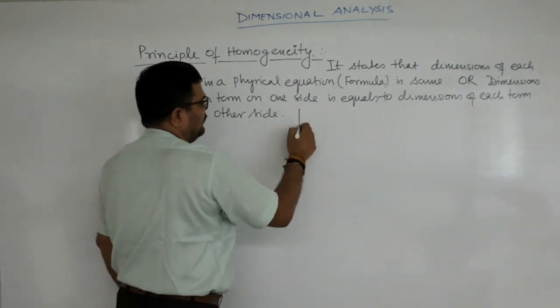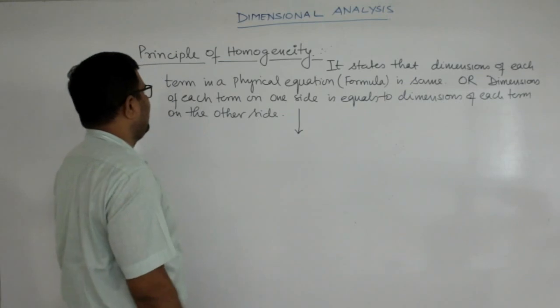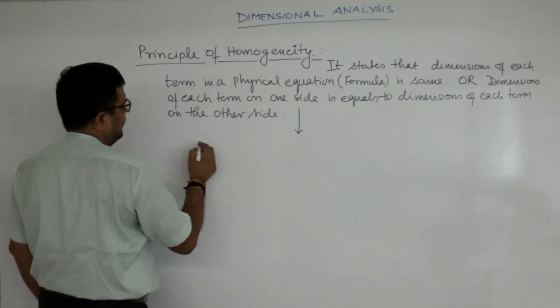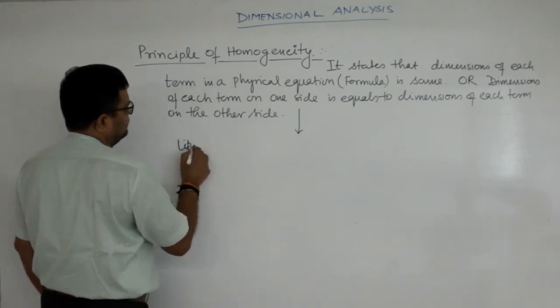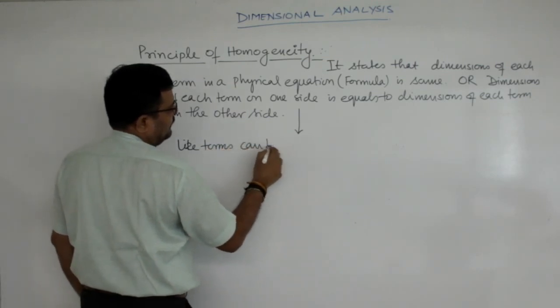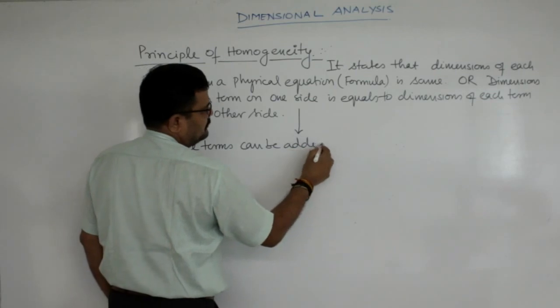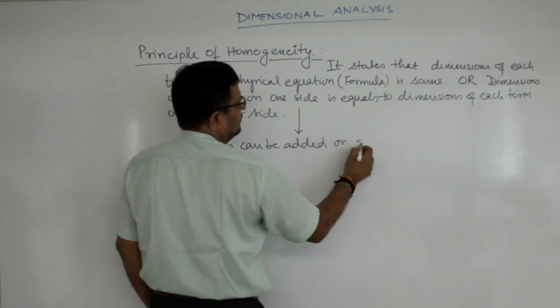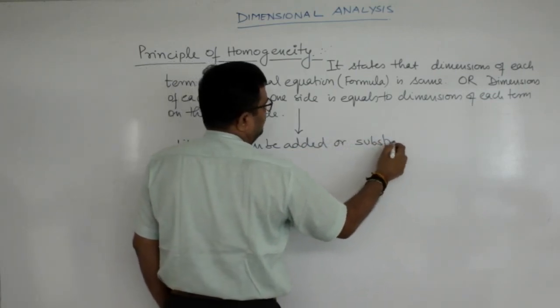It can be concluded from this principle that like terms can be added or subtracted.